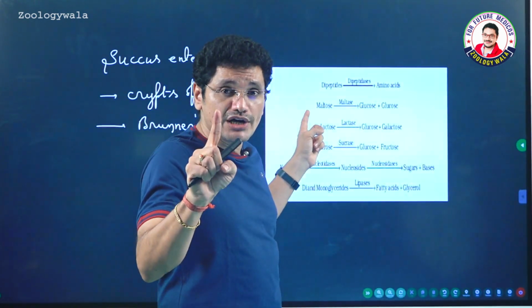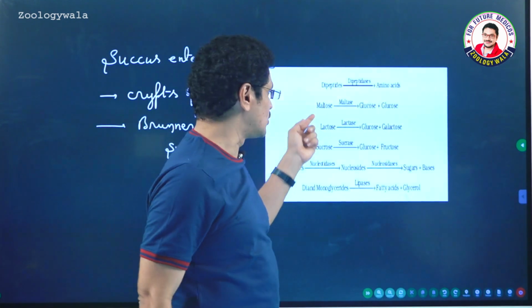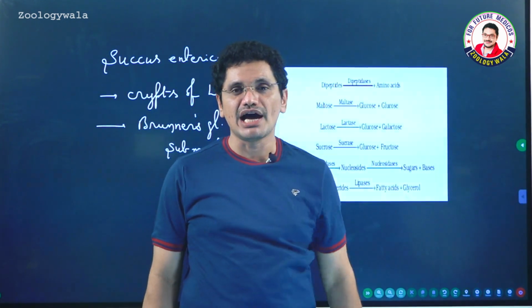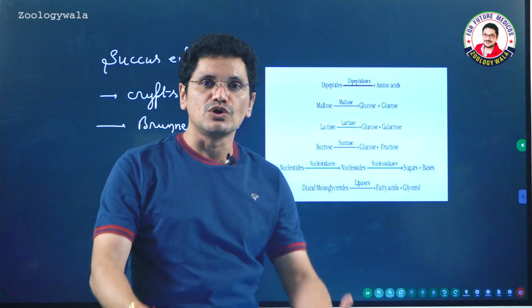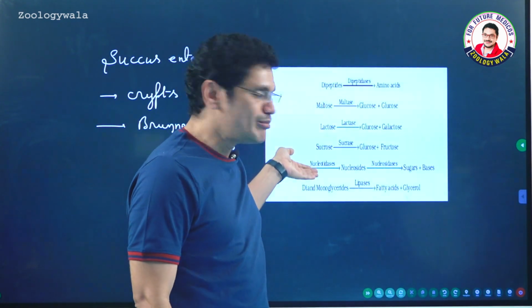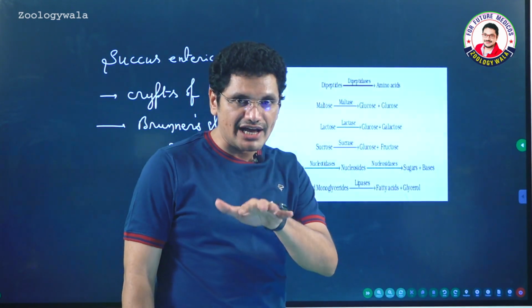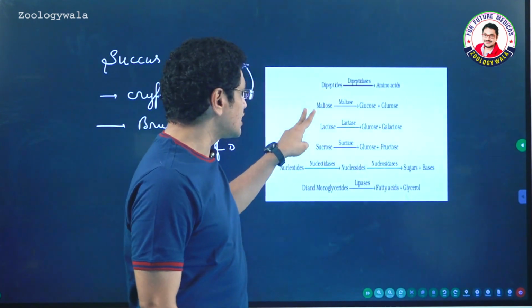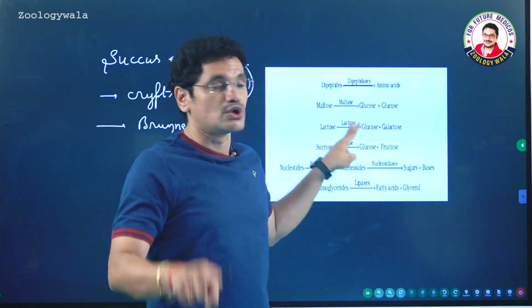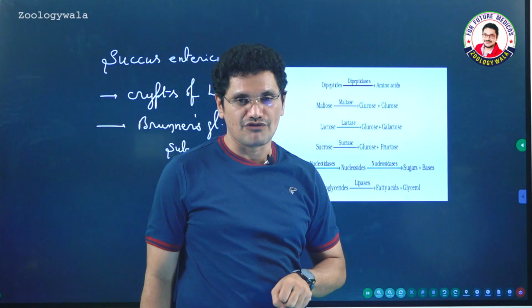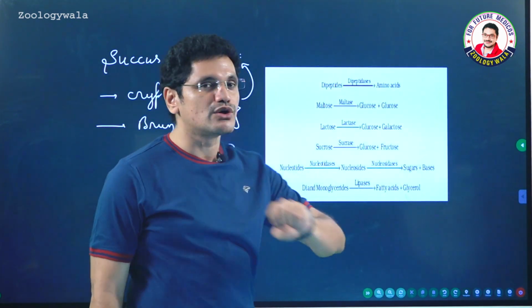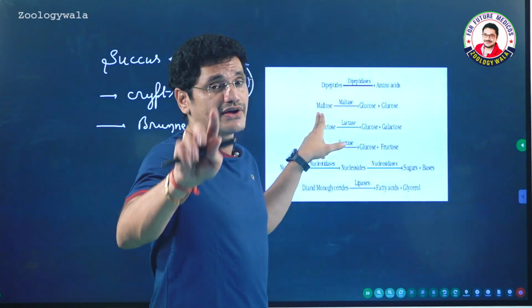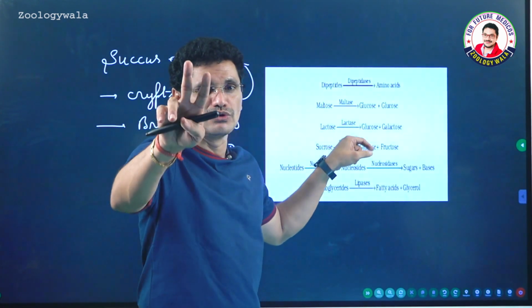So one maltose molecule will give two glucose molecules. In the examination you will be asked, for the formation of 100 glucose molecules, how many maltose, how many sucrose molecules are required, like that the questions will be there. From 100 maltose molecules, 200 glucose molecules will form. So in order to form 200 glucose molecules, 100 maltose molecules, or in order to form 400 glucose molecules, 200 maltose molecules are required.